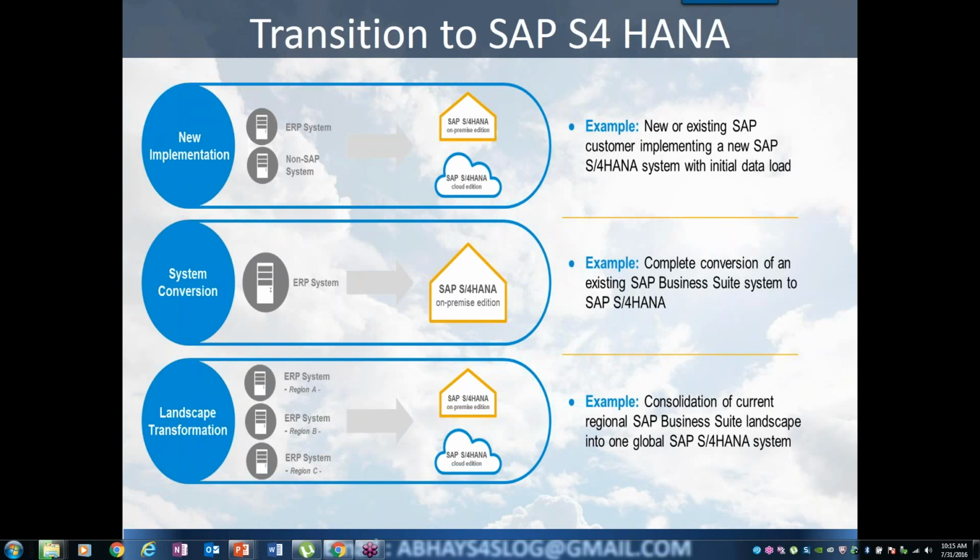So before you plan to go on to S4 HANA, there is a code inspector. If you run that specific code inspector on your existing system, it will identify which of the custom codes can be moved and which of them cannot. If it is green, it means that code will work as it is in S4 HANA. There are no corrections required. If something is red, then you need to identify why it is red and why it is not supported in S4 HANA. It's an exercise which you need to do before moving yourself onto S4 HANA. That's number one on the customizations.